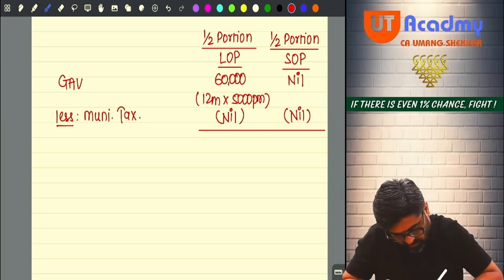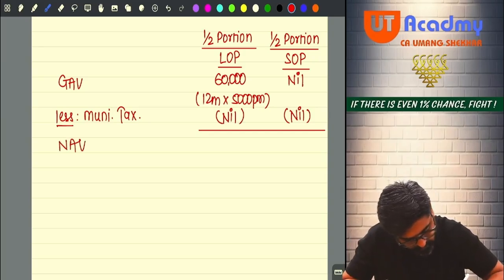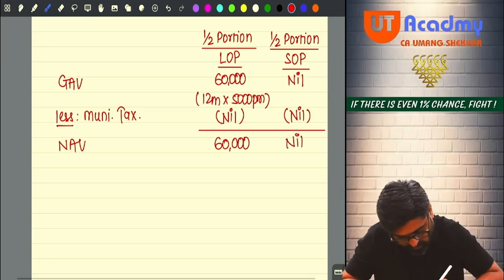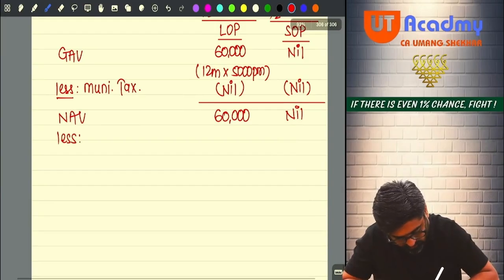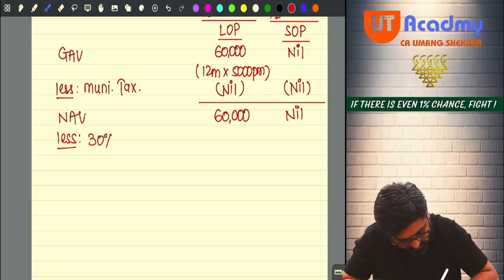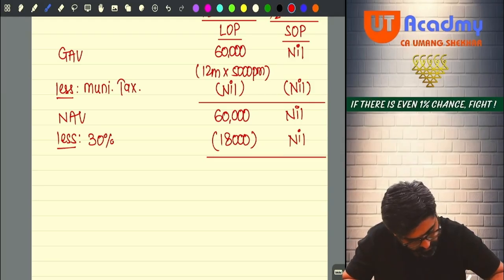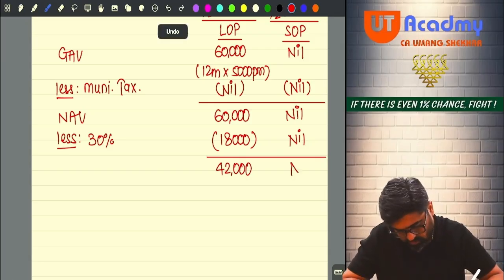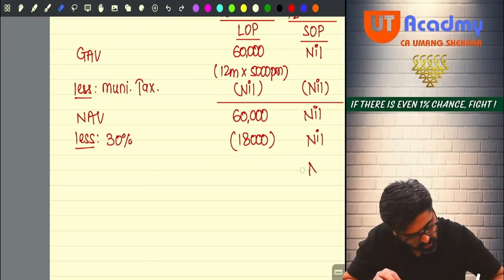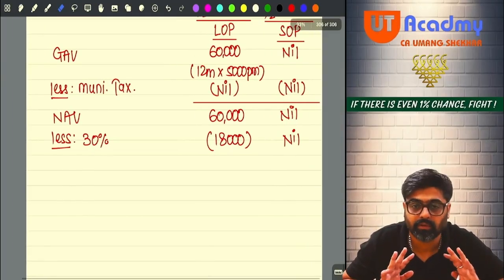What will be your NAV? 60,000 and it will be nil. Can you take standard deduction? Yes. Less 30% standard deduction will be 18,000 and here it will be nil. Can you do the total? It will be 42,000 and here it will, no, interest is still there, no? So don't do the total right now. Interest will have to first check.